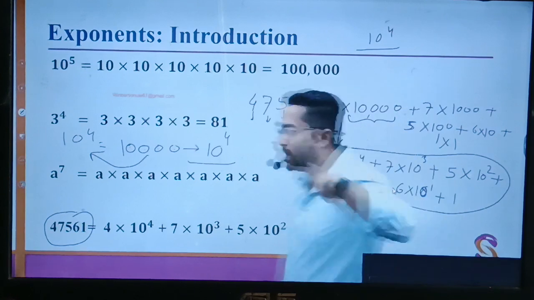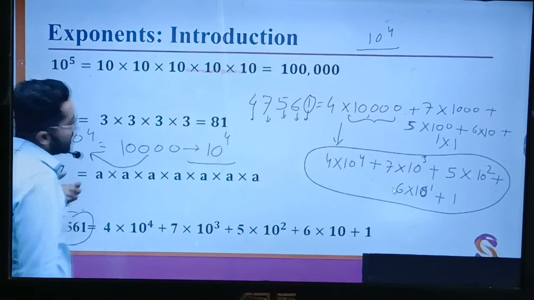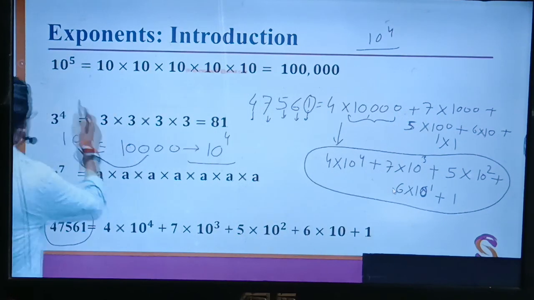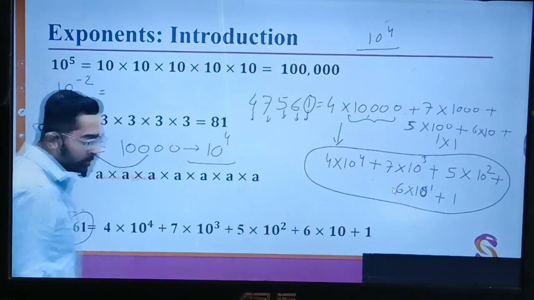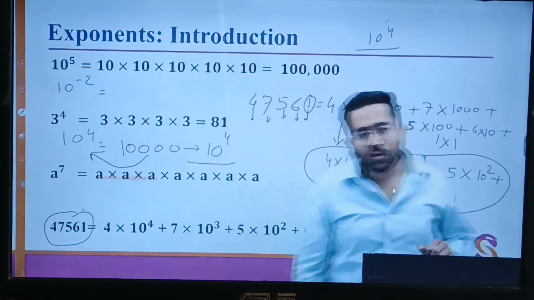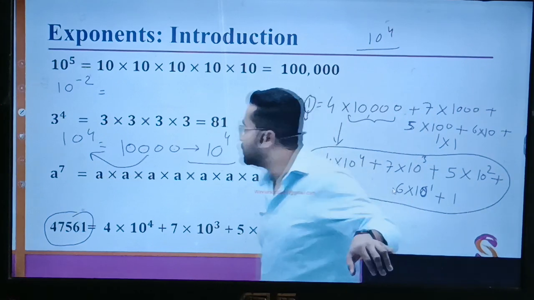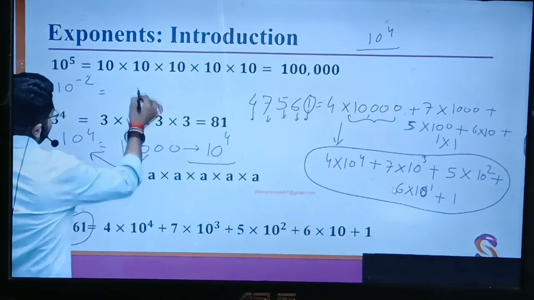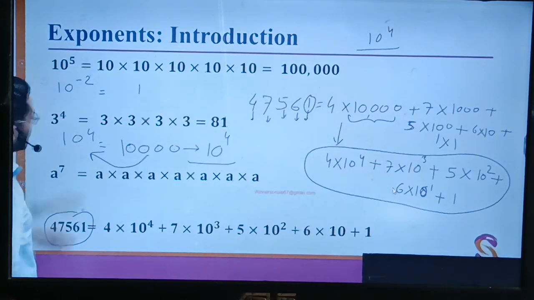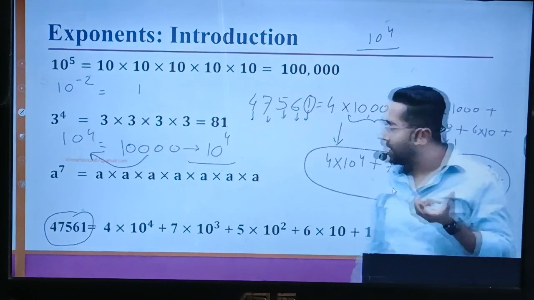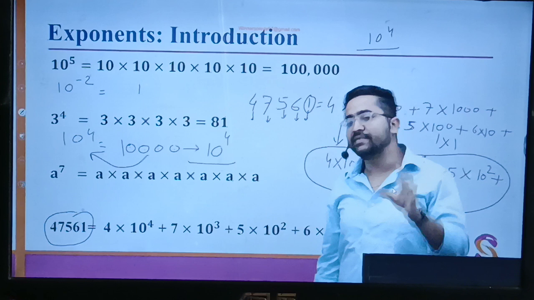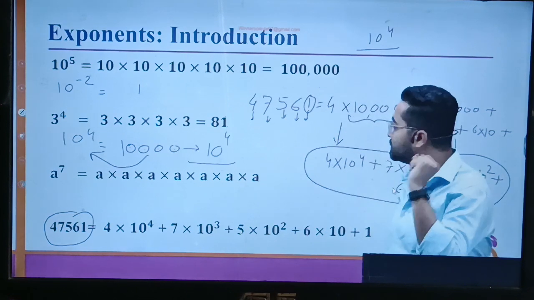I want to tell you one more thing that is not given in the PPT. Let's say if they gave you 10 to the power minus 2, then what will you do? Simple. You write 1. Because it is minus, whatever answer we get will be in decimals.